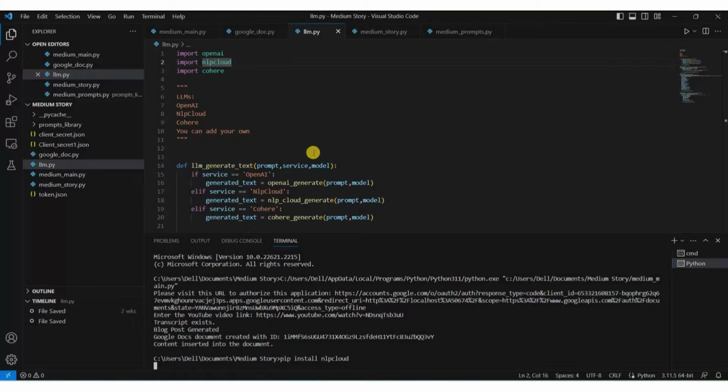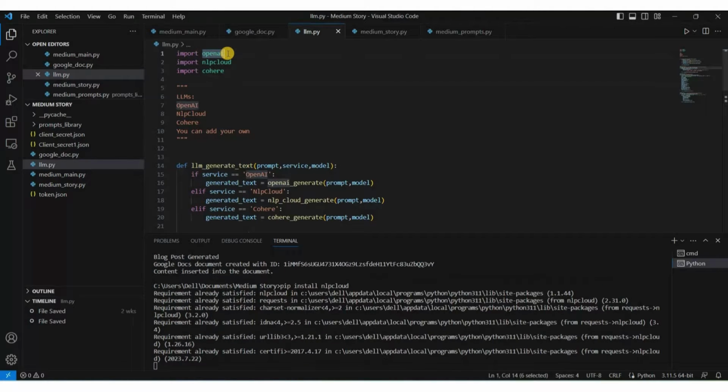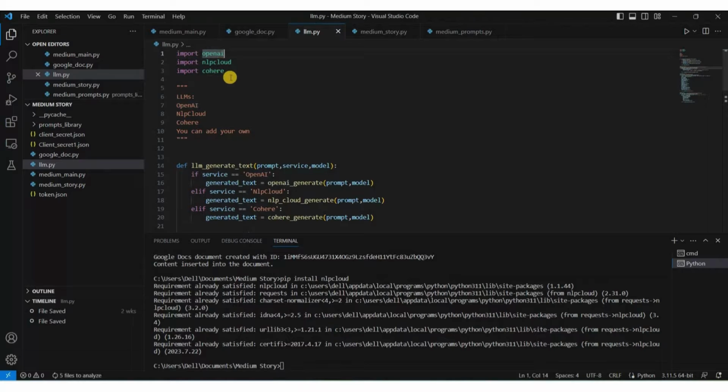But one thing you should understand is that whenever you get this code and put it in Visual Studio Code, it will not be in green color like this, because you have to install it locally on your computer. Then only you will get this green color, otherwise you'll see white color text. I hope you got that.